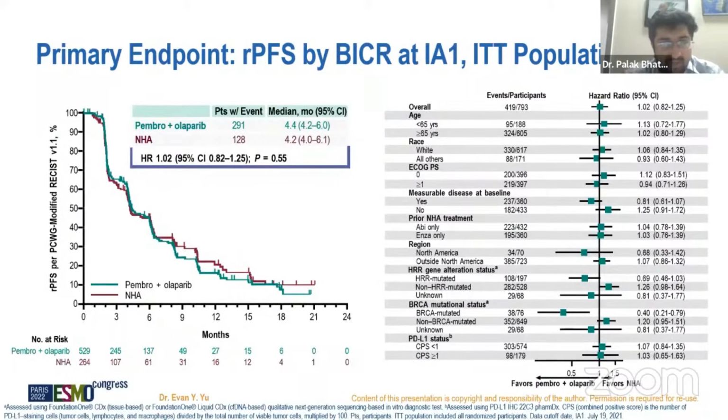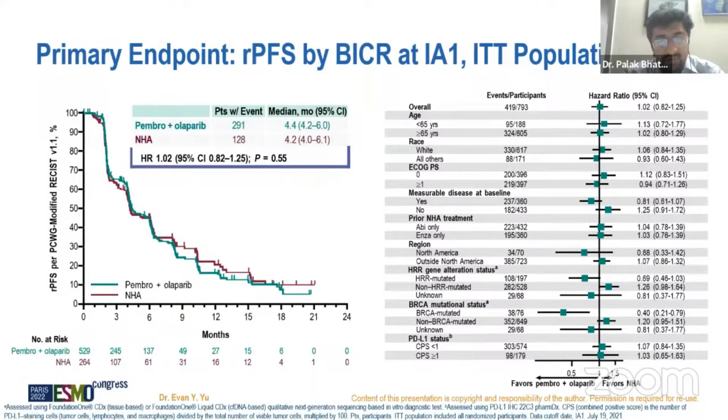So the primary endpoint in this study was radiographic progression-free survival. In the Pembrolizumab plus Olaparib arm, the median was 4.4 months, whereas in the hormonal arm, the median was 4.2. So these are almost similar. There is not much change, but we can see that in patients with BRCA mutation, the hazard ratio is more favorable in the Pembrolizumab arm because of Olaparib.